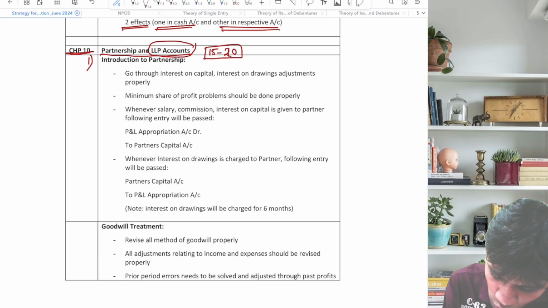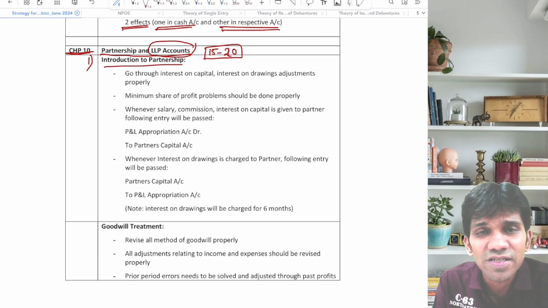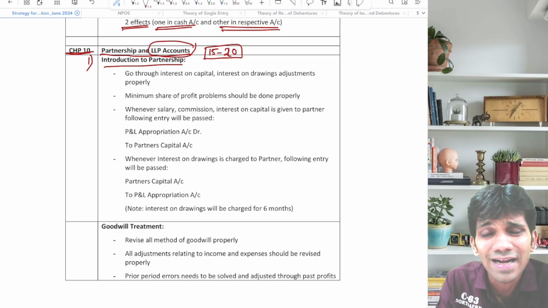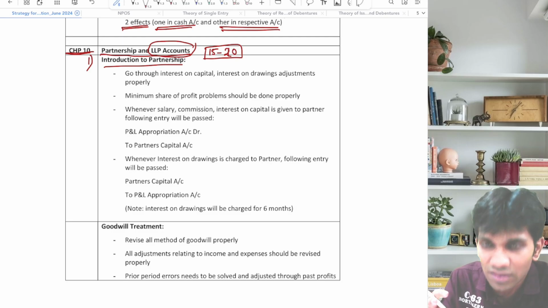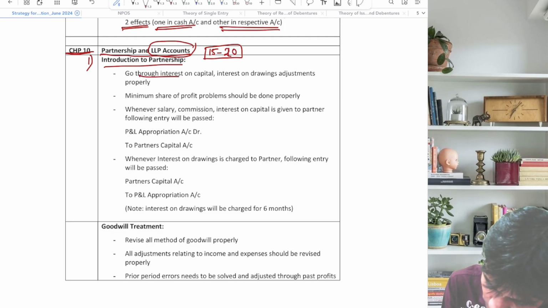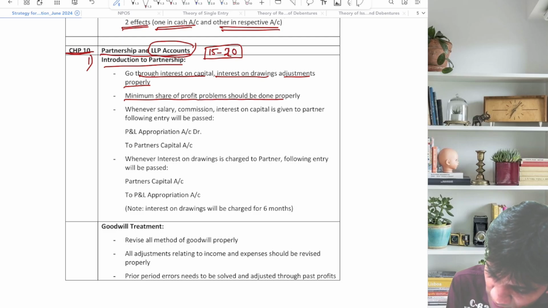First unit is introduction to partnership. Here only adjustments relating to partners will be given, or the adjustments relating to partners are covered in this unit. Go through interest on capital, interest on drawings, and adjustments properly. Minimum share of profit problems should be done properly.